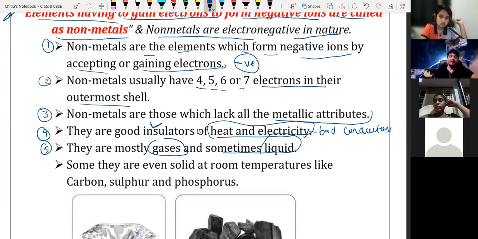Some are solid at room temperature, like carbon, sulfur and phosphorus. Phosphorus is solid, but it is a non-metal. Sulfur is solid, but it is a non-metal. Carbon is solid, but it is a non-metal.